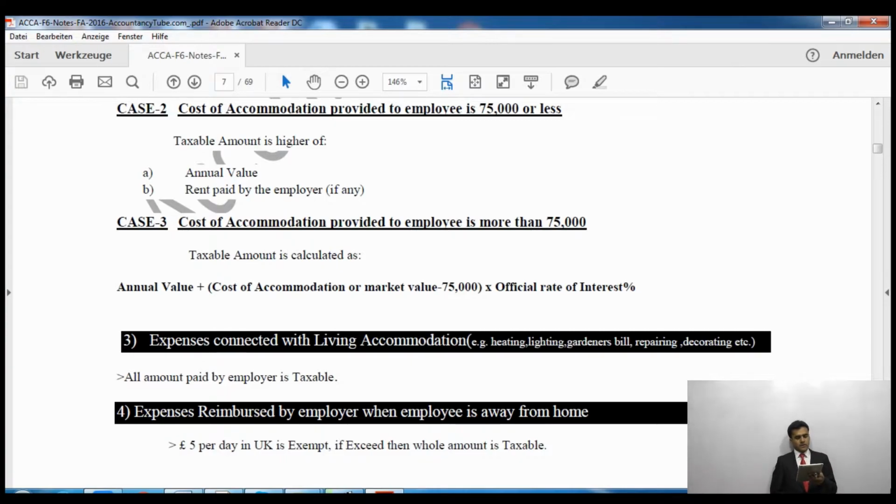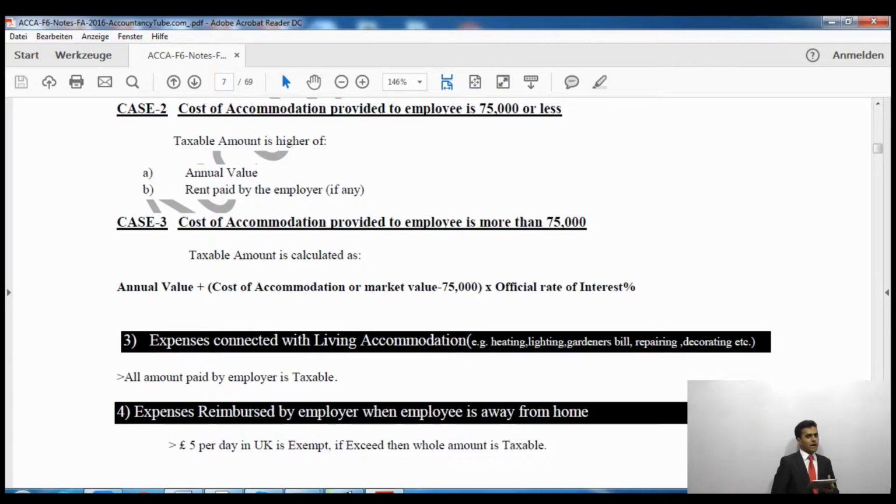Now in the third case, if the value of the property is more than £75,000, then we have to take the cost of the accommodation. So it will be the cost of the accommodation or the market value of the accommodation, less £75,000, multiplied by the official rate of interest.